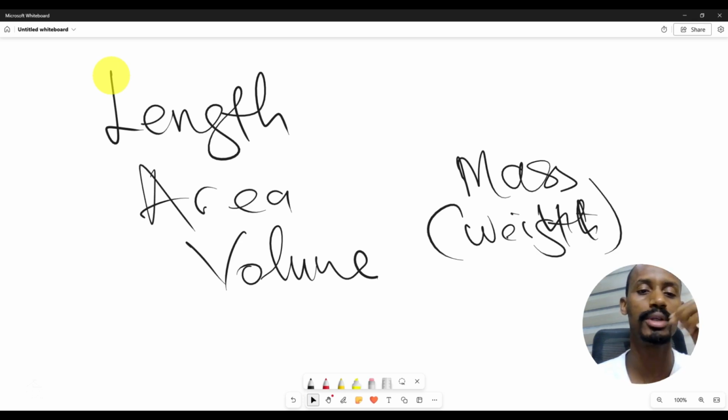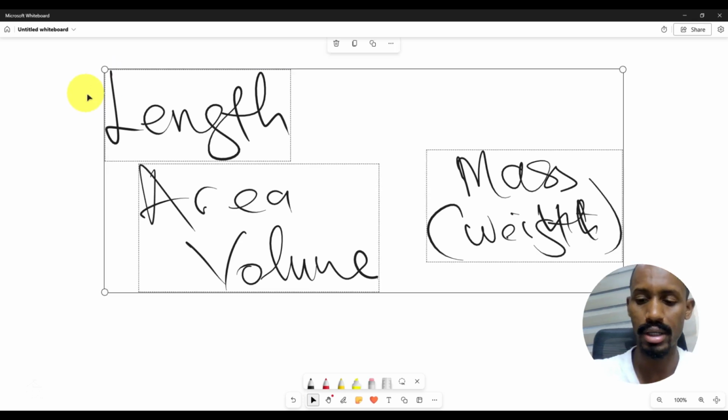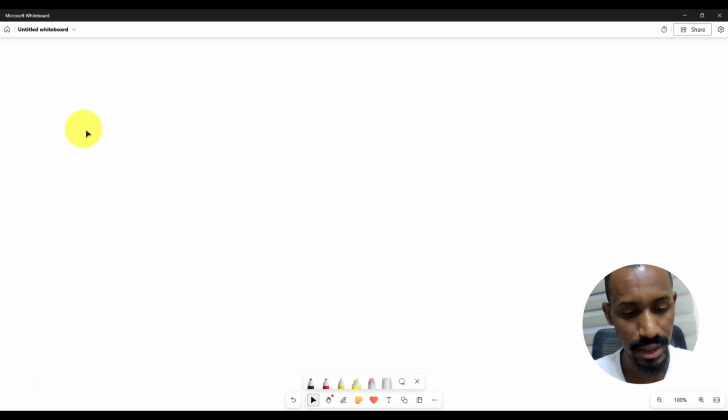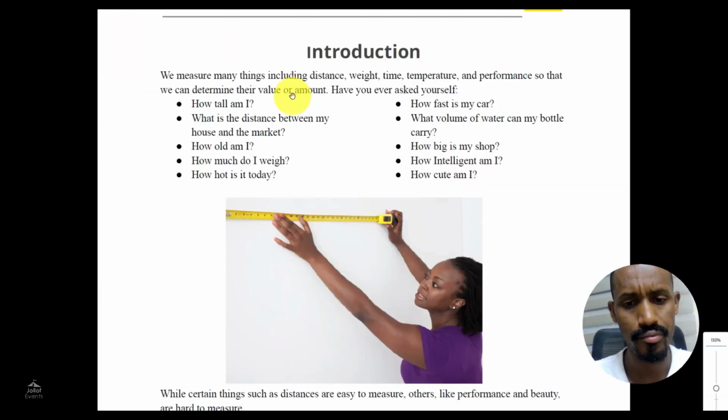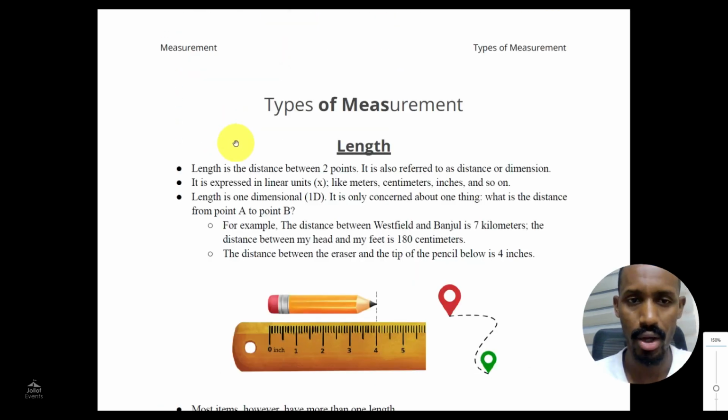Now, let's talk about length. What is length?